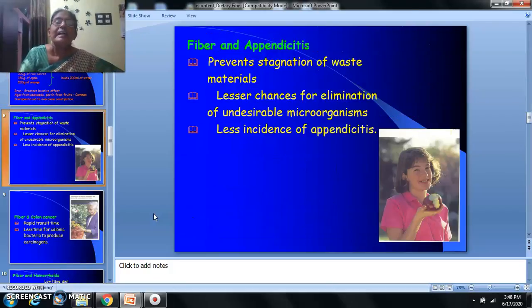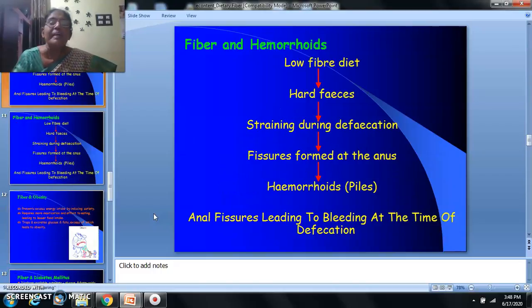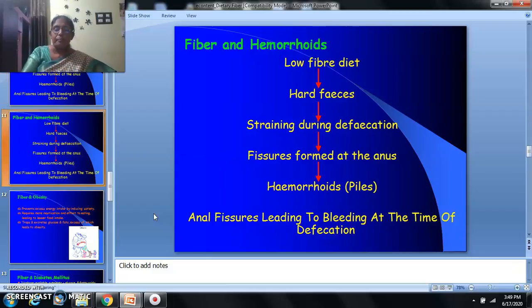Fiber and appendicitis. Fiber prevents stagnation of waste materials. It leaves fewer chances for the growth of undesirable microorganisms, hence less incidence of appendicitis. Fiber and colon cancer. Because of the rapid transit time, there is less time for colonic bacteria to produce carcinogens. Hence, fiber can be used for the treatment of colon cancer. Fiber and hemorrhoids. You will see the flow chart. Low fiber diet results in hard feces, straining during defecation, fissures formed at the anus, and piles, which are otherwise called hemorrhoids. Anal fissure leads to bleeding at the time of defecation.